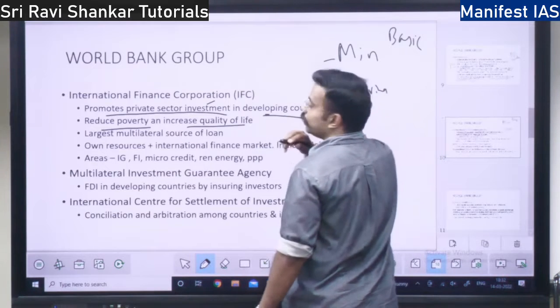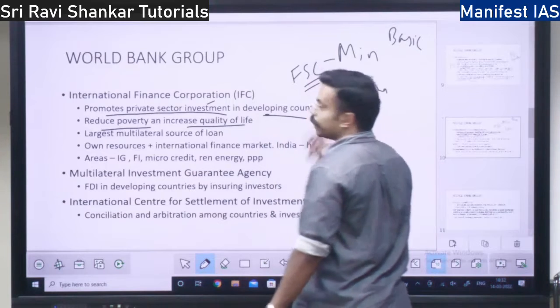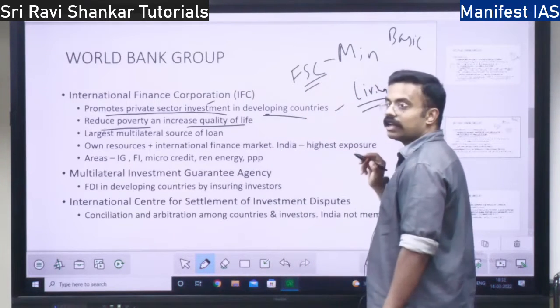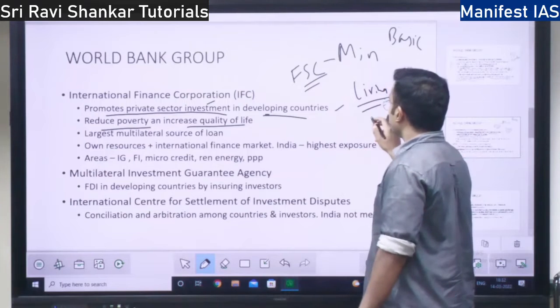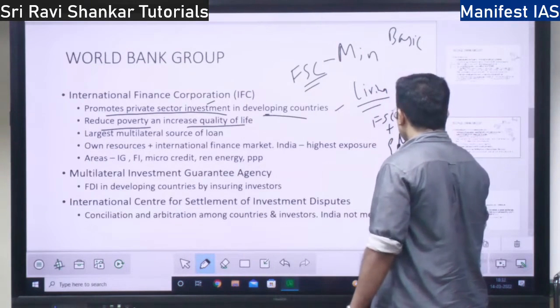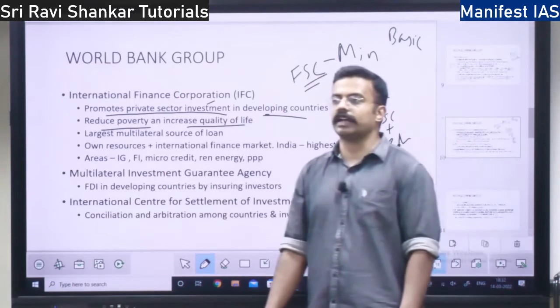Minimum wage is that wage which satisfies food, shelter and clothing, the basic minimum. Living wage is the concept where not only food, shelter, clothing, but also education, health and all those facilities are covered. There is a decent standard of living.